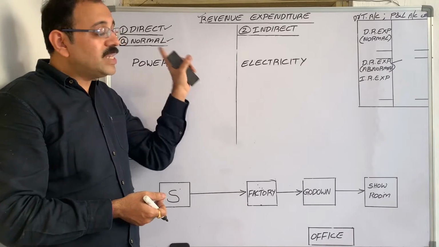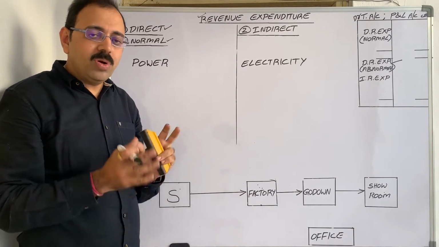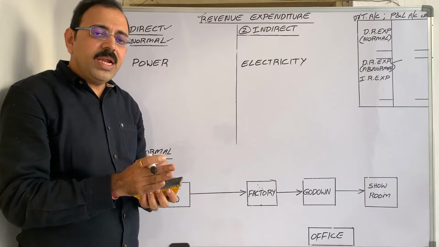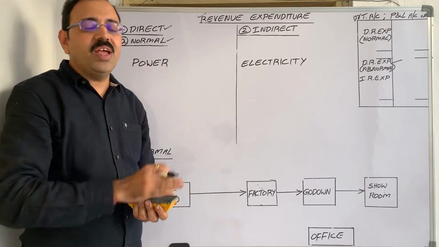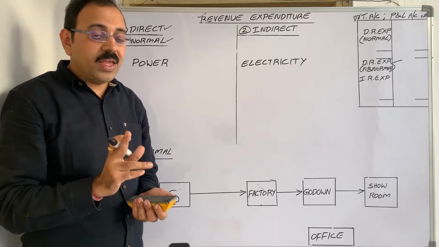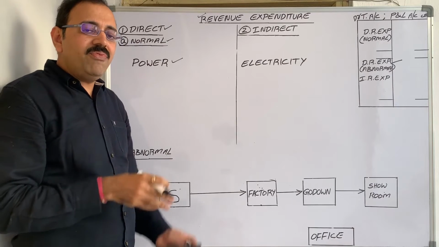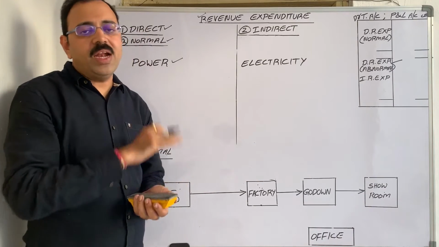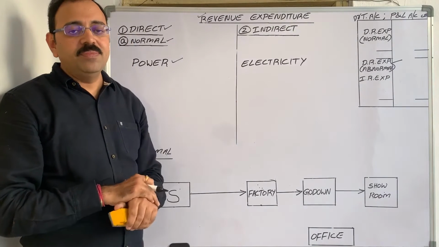Then which one is direct expenditure, which one is indirect expenditure? How to decide? If the firm needs a high voltage of electricity, for example 3-phase electricity, in that case power word will be used. And if we need low voltage of electricity, then we use electricity word.